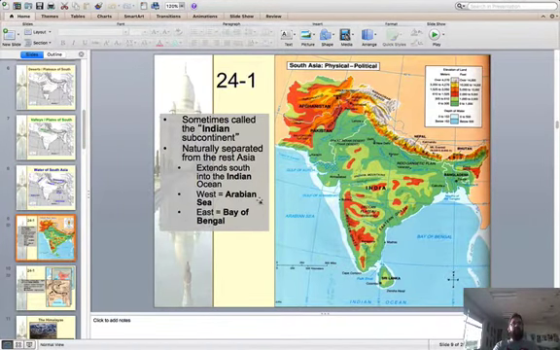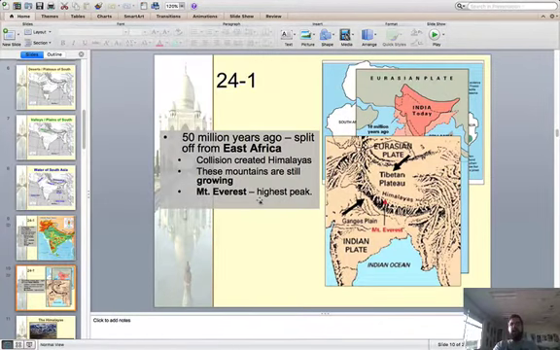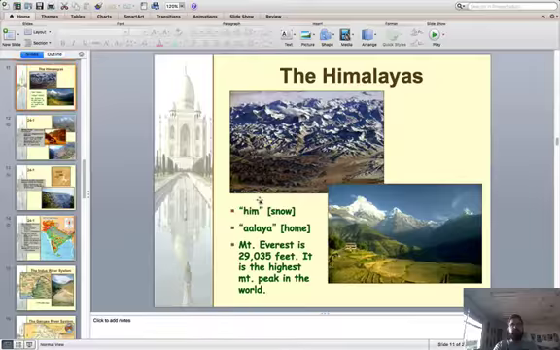And then you need to know why India is called a subcontinent. So India broke off from Africa a long time ago and then floated across the Indian Ocean and then ran into Asia. So it's not originally part of that land mass, and that's what created the Himalaya Mountains, that collision. It's still happening, so the Himalayas are still growing from this collision. So it's called a subcontinent because originally it was separated from Asia. So this basically just shows what I was just talking about.